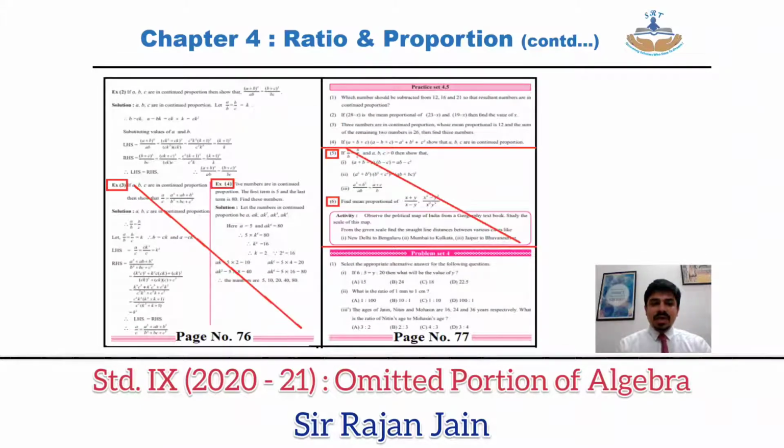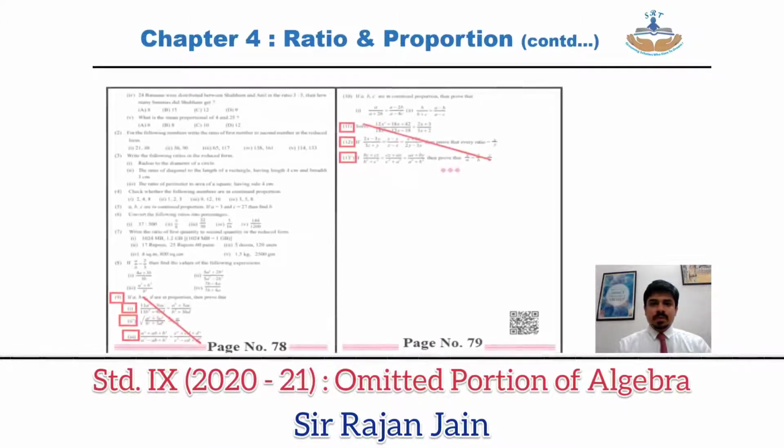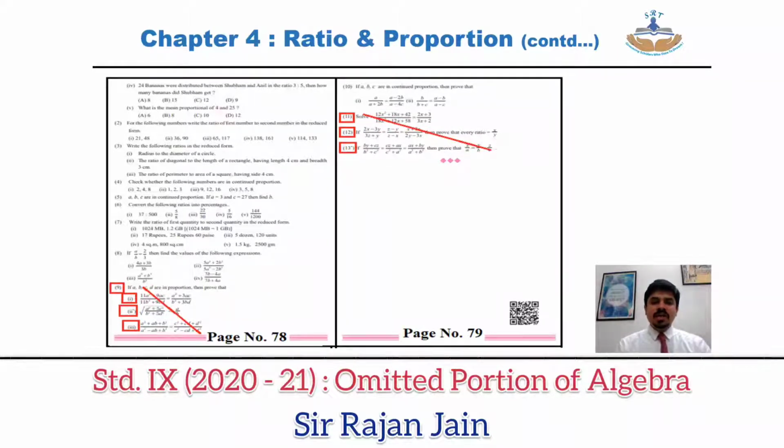Then on page number 76, solved example number 3 and example number 4 are omitted. Then on page number 77, practice set number 4.5, question number 5 and question number 6 and that entire activity block is omitted. Coming to your problem set 4, on page number 78, question number 9, all the 3 subparts are omitted. That means your entire question number 9 gets omitted. Then on page number 79, question number 11, question number 12 and question number 13 is omitted.